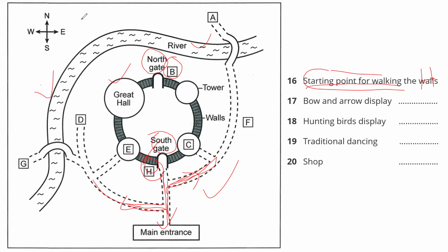There's no way up from there. Because he said don't go towards the north gate. Why? Because there is no way up there. If there is no way towards the north, the correct answer straight away can be H. There's no way to go in which you can see archers displaying their skill with a bow and arrow. So you heard about bow and arrow. Now focus on your plan, your map.